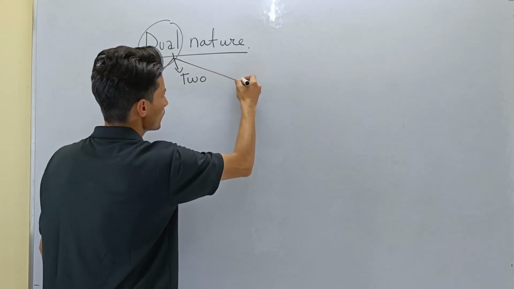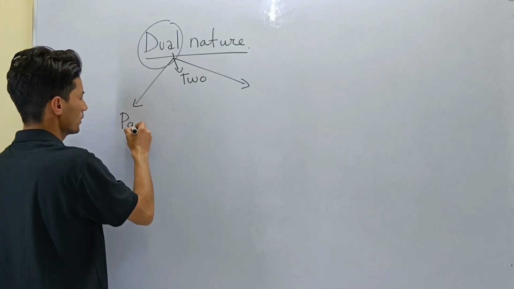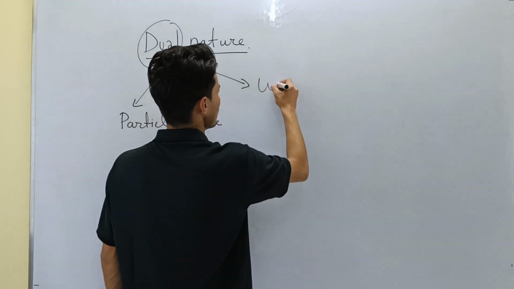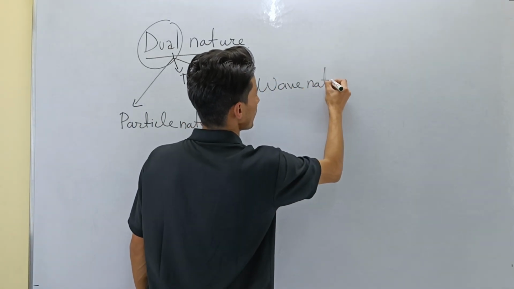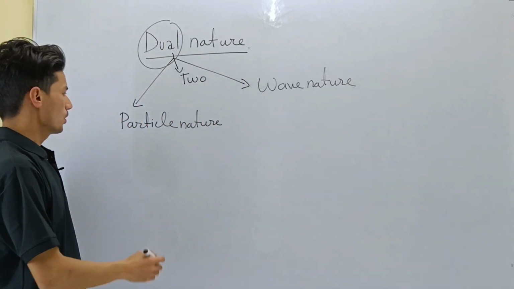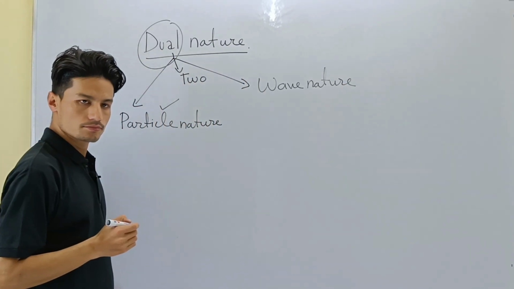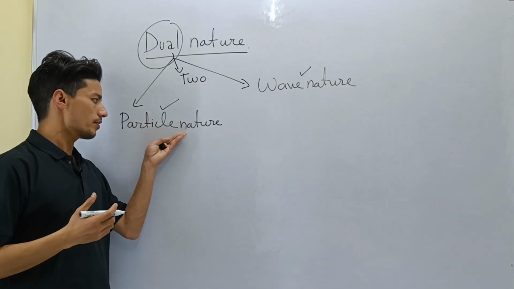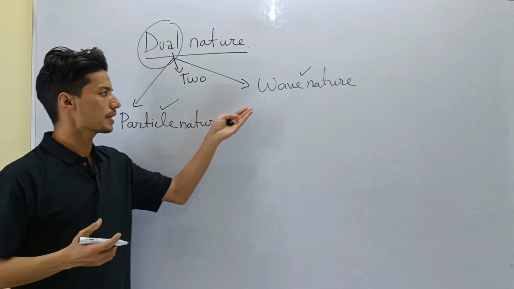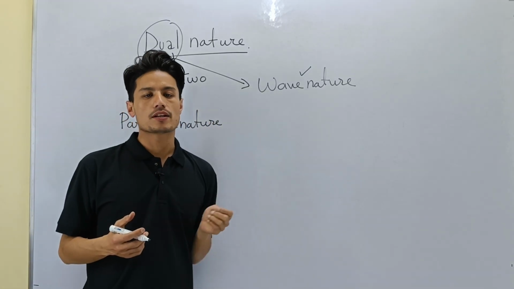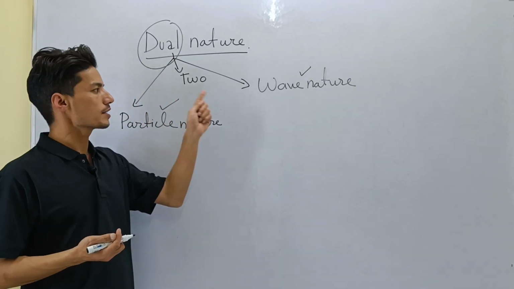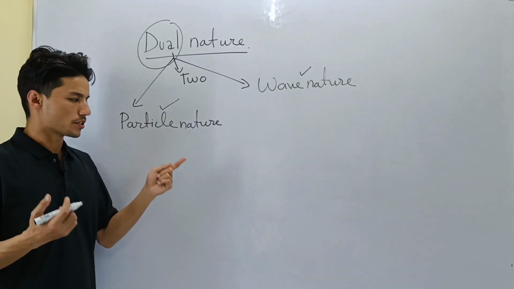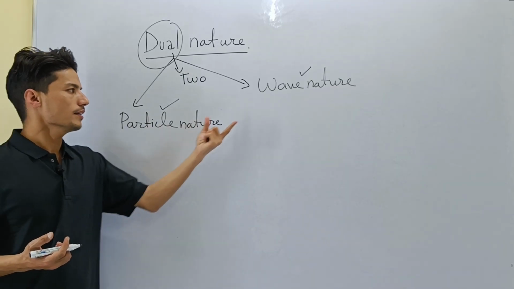The two natures of light are, let's write here, the particle nature and the wave nature. All right, so light has got two natures. Light exists as a particle also, and sometimes light can exist as a wave. Sometimes light can behave like a particle, and sometimes light can behave like a wave. This is the meaning of duality. So when we say light has got dual nature, what you should understand is that light has got two natures: particle nature and wave nature.